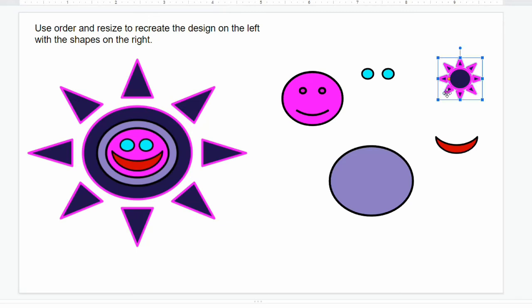So my sun is going to be all the way in the back. And I know it needs to be larger in size, but the first thing I need to do is change the order.